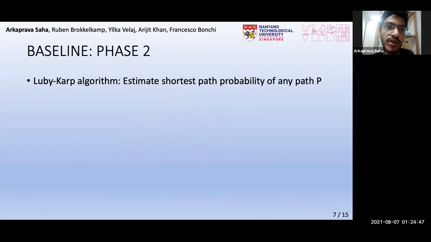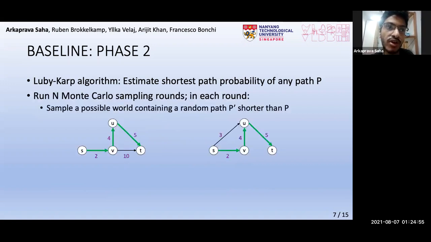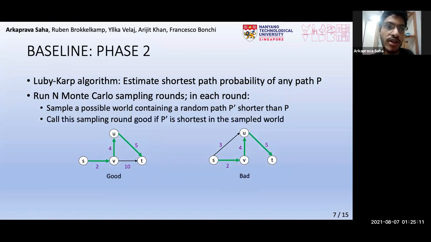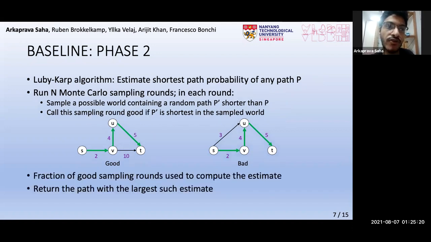Next, in phase 2, it uses the Brokkelkamp algorithm to estimate the shortest path probabilities of the candidate paths. To do so, for every candidate P, it runs n rounds of Monte Carlo sampling. And in each round, it samples a possible world containing a random path P prime shorter than P. For example, say P prime is the green path. Now, if P prime is the shortest path in that sampled world, as shown in the figure on the left, the sampling round is said to be good, and otherwise bad, as in the figure on the right. Now, the fraction of good sampling rounds out of n is used to compute the estimate. Finally, of course, the candidate path with the largest such estimate is returned.